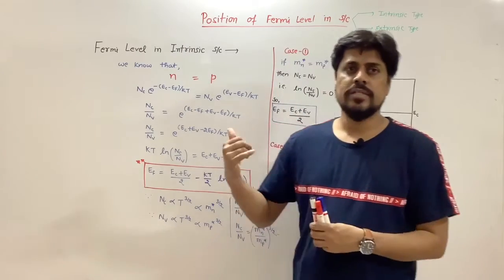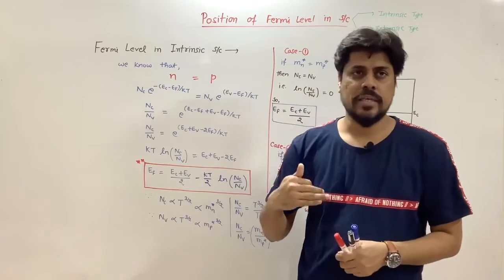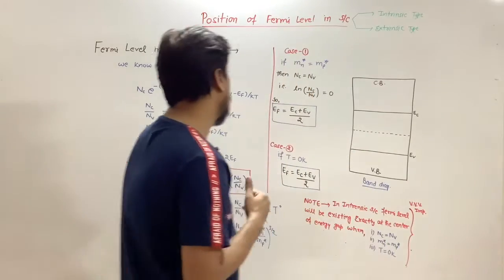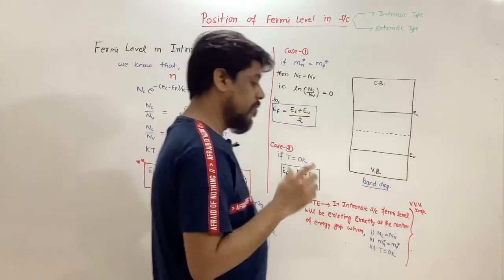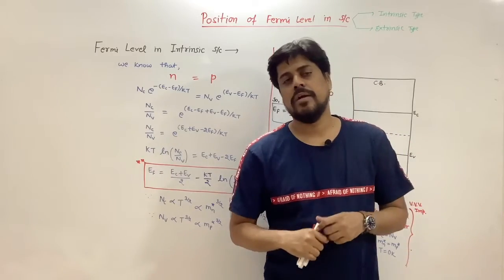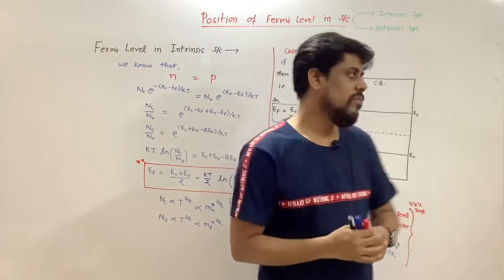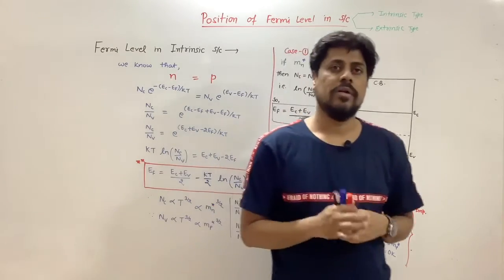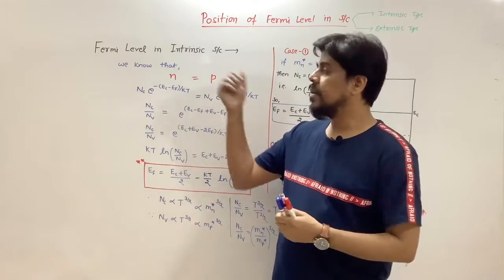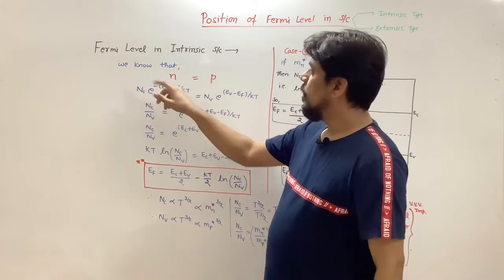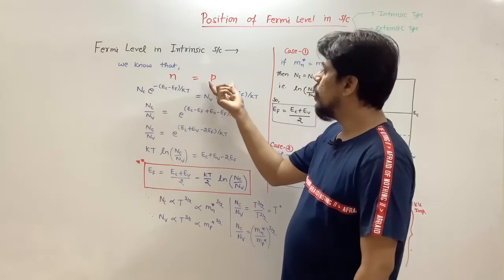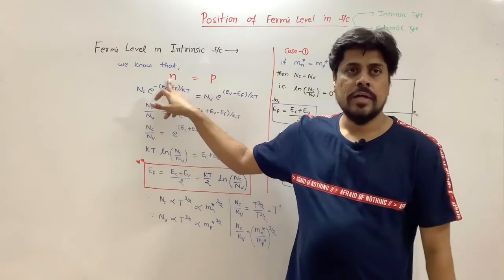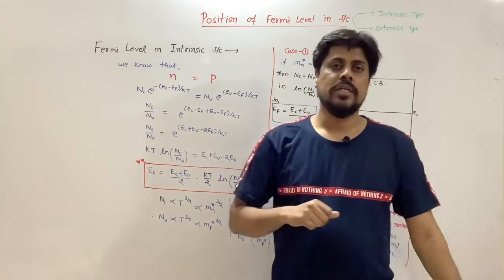One by one, first I will tell you the position of Fermi level in intrinsic semiconductor, and then next we will talk about extrinsic semiconductor. In intrinsic semiconductor, one more point: the concentration of electrons in conduction band and the concentration of holes in valence band are both equal. This is a property of intrinsic type semiconductor. So equal numbers of electrons and holes are present in intrinsic semiconductor. So n is equal to p, where n denotes concentration of electrons and p denotes concentration of holes.